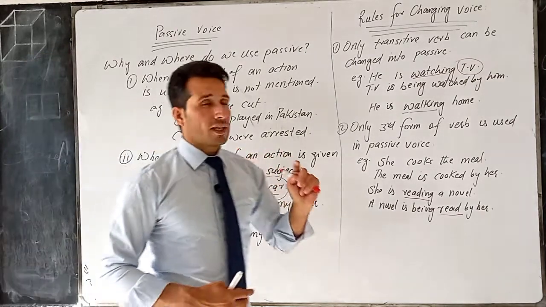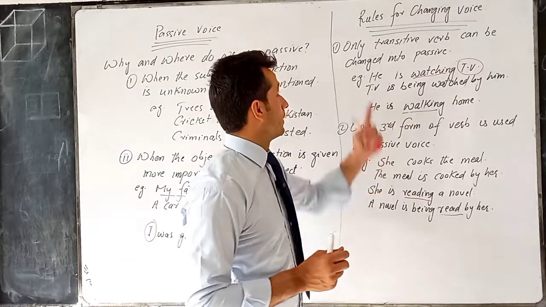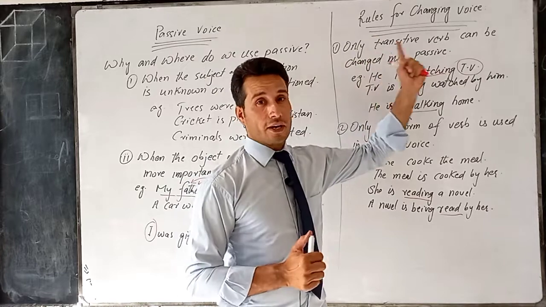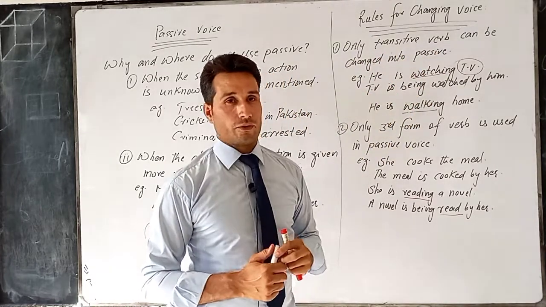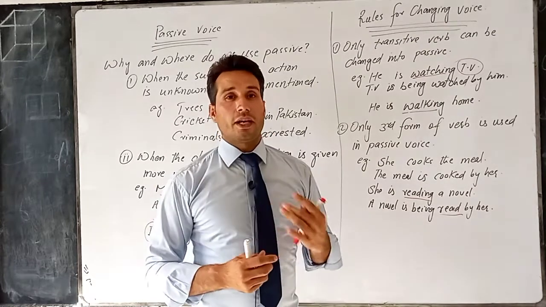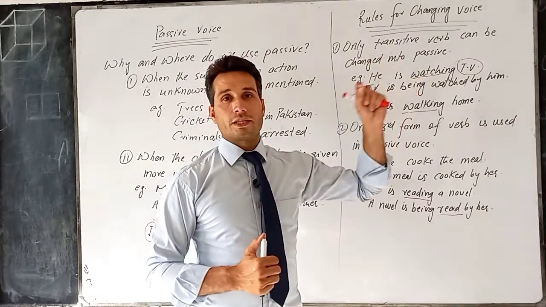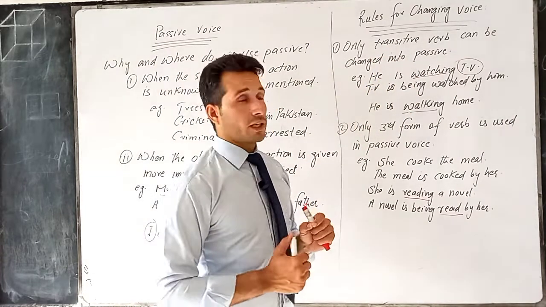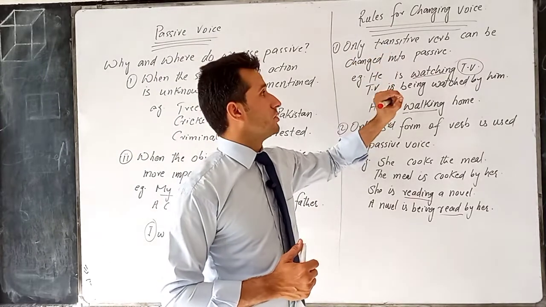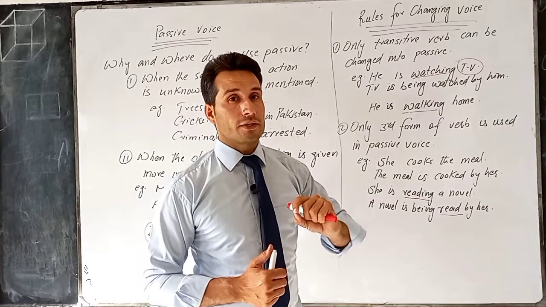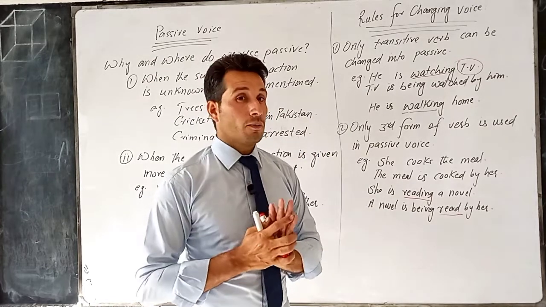Now when we convert a sentence from active into passive voice, definitely we have to follow some rules. So the first one is only transitive verb can be changed into passive voice. Remember, transitive and intransitive verb, we have discussed it in previous lectures. Transitive is the verb that is followed by an object. So if there is an object after a verb, that is supposed to be transitive. So only transitive verb can be changed into passive voice. If there is intransitive verb that does not need an object, we cannot change it into passive voice.